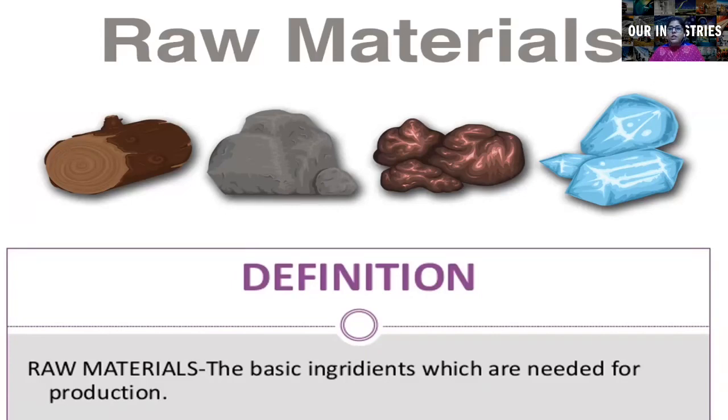In the same way, you can see some stones here. These stones may be a diamond, maybe a ruby. These are raw. When we make jewelry and set them in that jewelry, then it becomes a ready material. So raw form means the things we get naturally from nature. The basic ingredients needed for production are known as raw material.